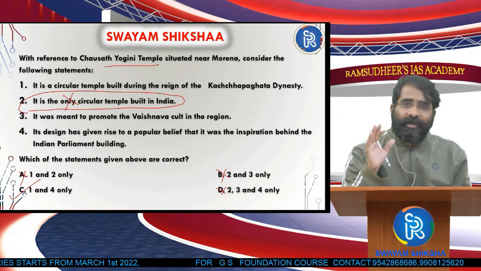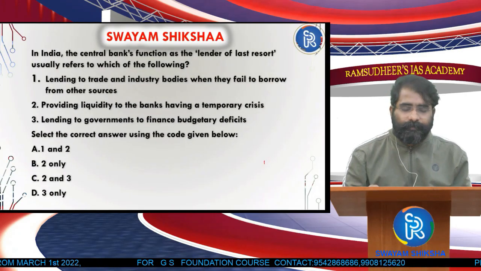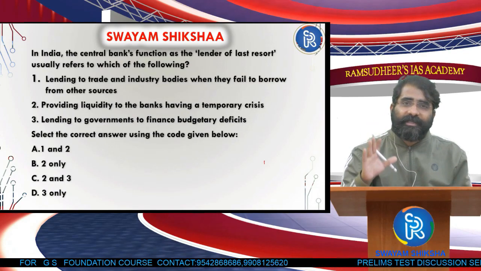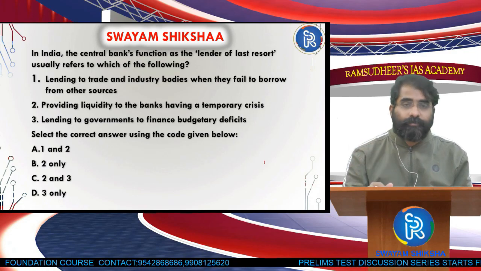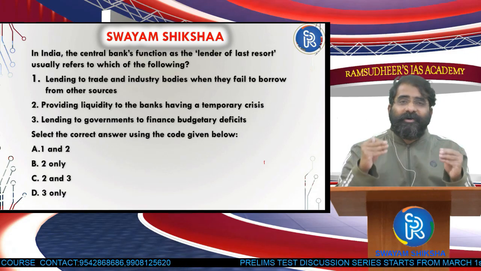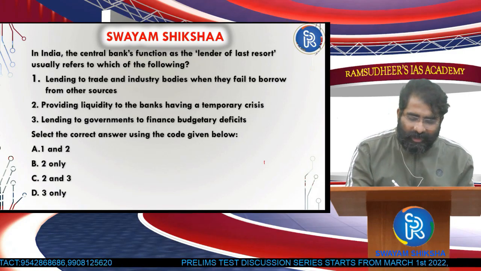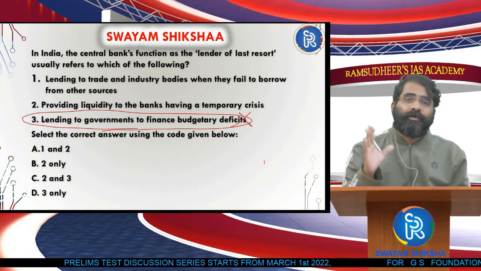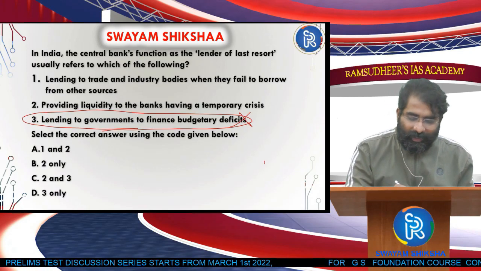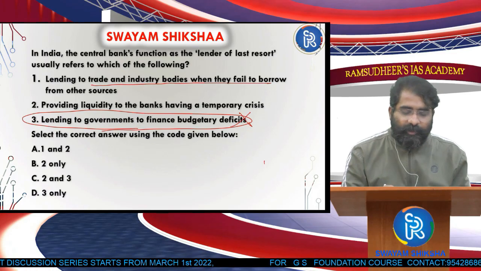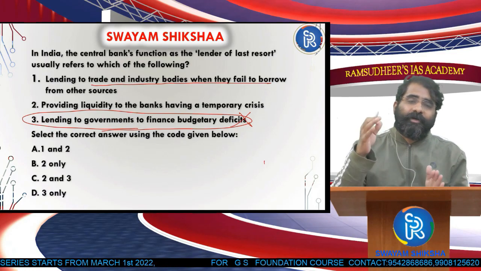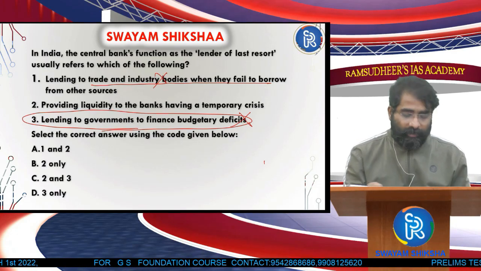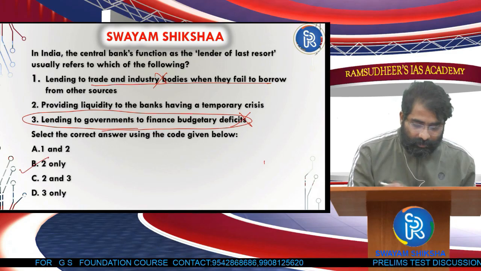Let's move a little forward. Let's go to another question here. In India, the central bank's function as the lender of last resort usually refers to... First of all, the central bank's function is not to handle budgetary deficit. So budgetary deficit, funding the government, is not the logic. Number 2, lending to trade and industry bodies when they fail to borrow. RBI is not a commercial bank where you lend to trade and industry. So this is also not going to work out, and therefore the answer should be 2 only.